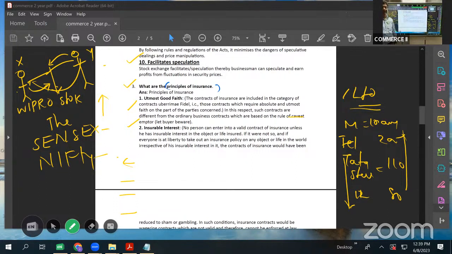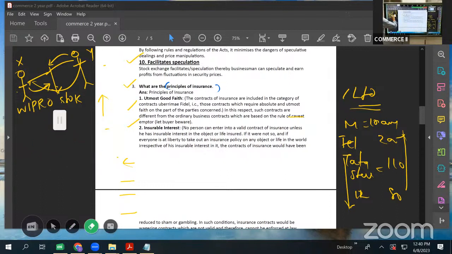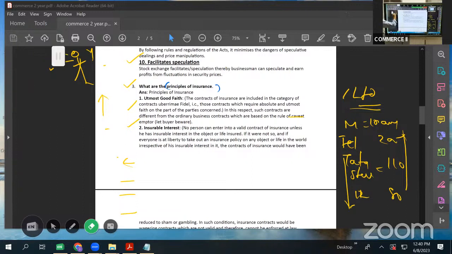Insurance is a contract between two parties. One, the insured. The second one, the insurer. Where the insurer guarantees making good the loss of insured, isn't it? That contract is called as insurance.